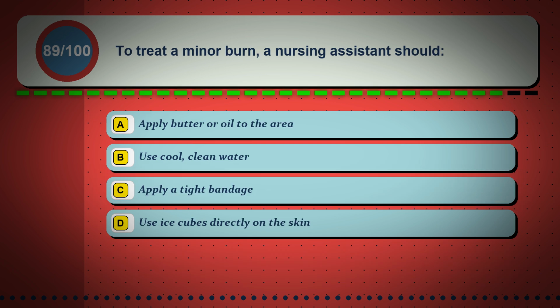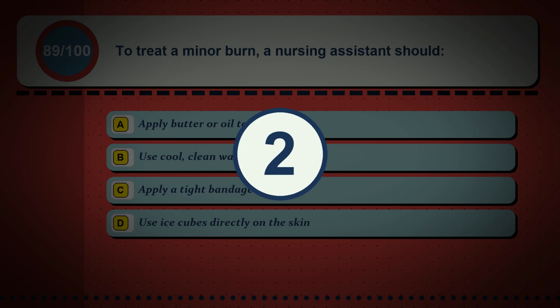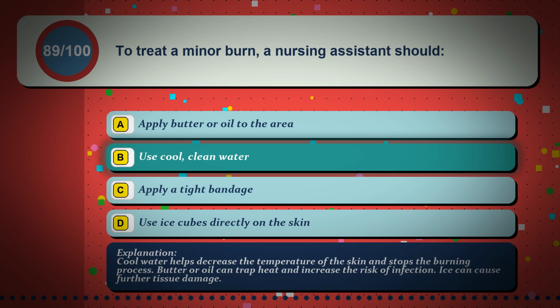Question 89. To treat a minor burn, a nursing assistant should: option A, apply butter or oil to the area. Option B, use cool, clean water. Option C, apply a tight bandage. Option D, use ice cubes directly on the skin. The correct answer is option B, use cool, clean water. Cool water helps decrease the temperature of the skin and stops the burning process. Butter or oil can trap heat and increase the risk of infection. Ice can cause further tissue damage.